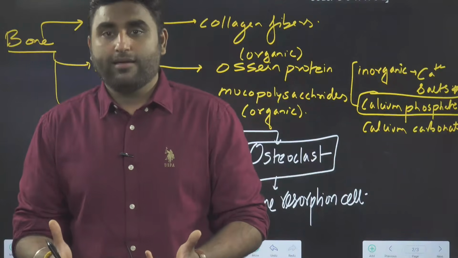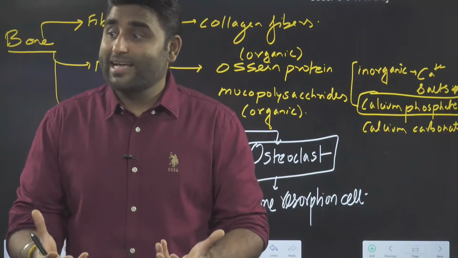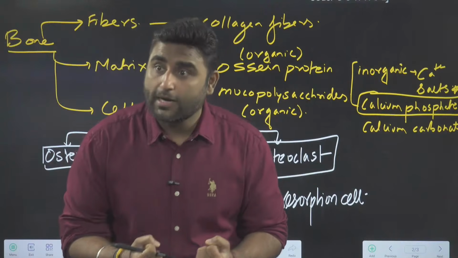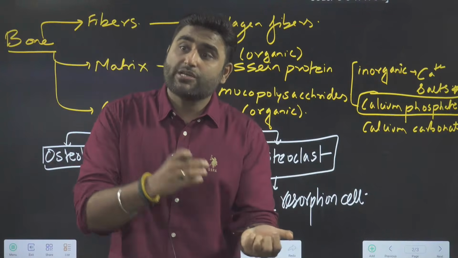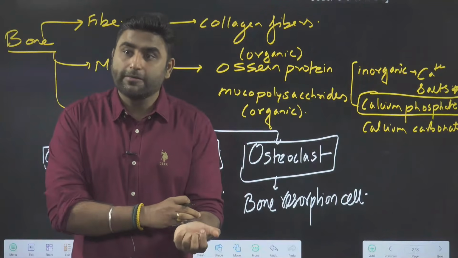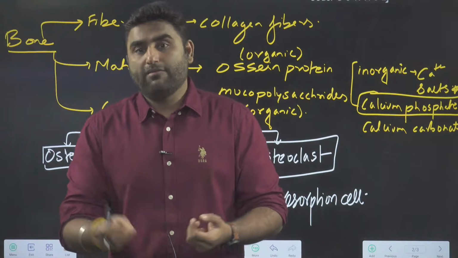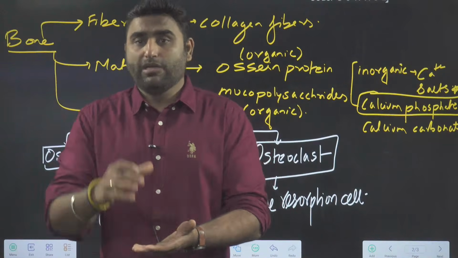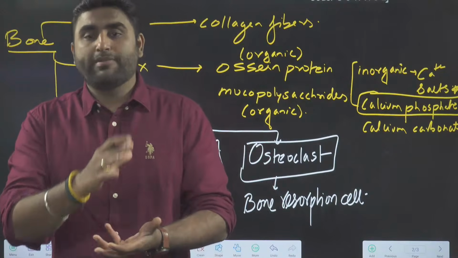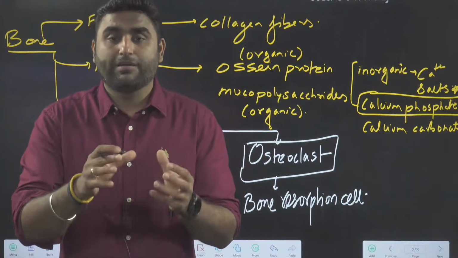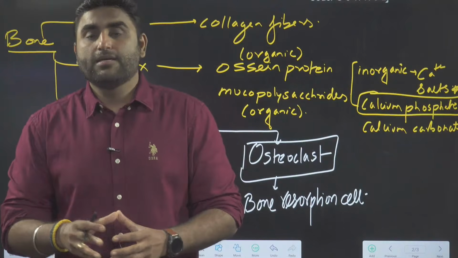Similarly, when you get excess calcium in your blood, that excess calcium gets deposited in your bone with the help of thyrocalcitonin. When you are depositing the calcium, you will deposit it in the bone matrix. So osteoblast and osteocyte cells are going to help it get deposited.